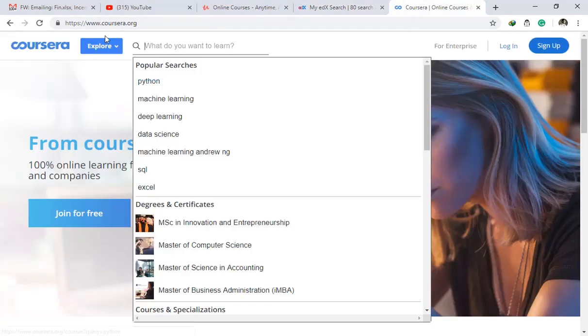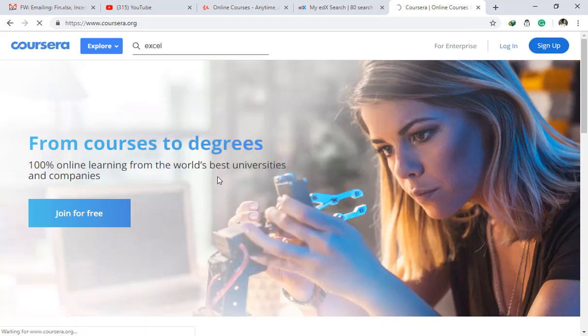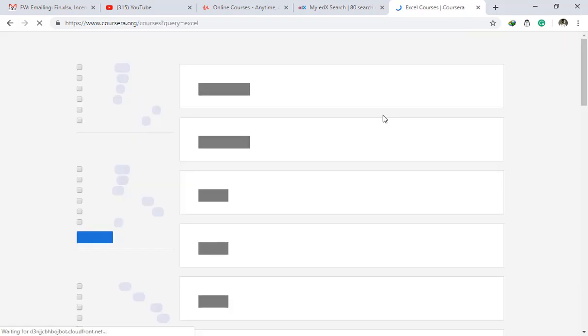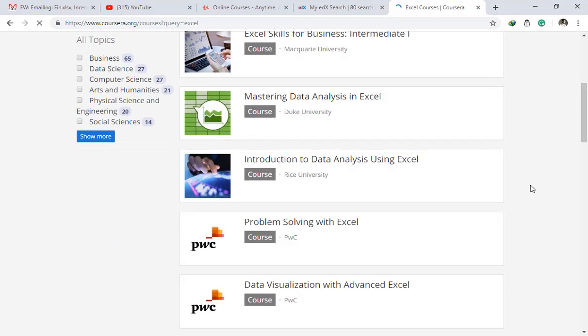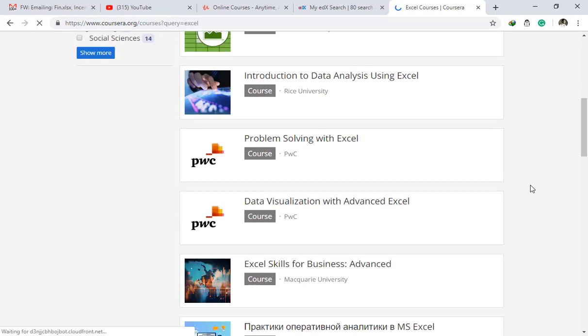The third one is Coursera, Coursera.org, and you can see the list of recent skill sets regarding machine learning, AI, data science or Excel. Let me click on Excel, and it again shows me courses related to Excel. The best part of Coursera is that you can apply for financial aid, and once it's approved it will be free of cost for you. So that's not an issue.